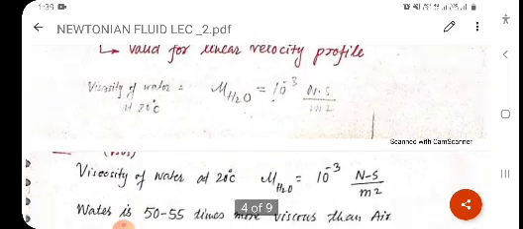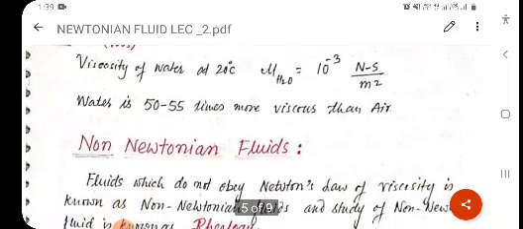Clear? Now the next important point is, what is the viscosity of water at 20 degrees Celsius? Generally it is taken as 10 raised to minus 3 Newton second per meter square. And one more thing, water is 50 to 55 times more viscous than air.